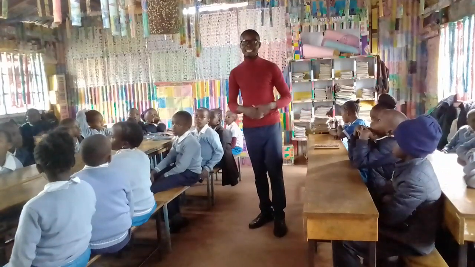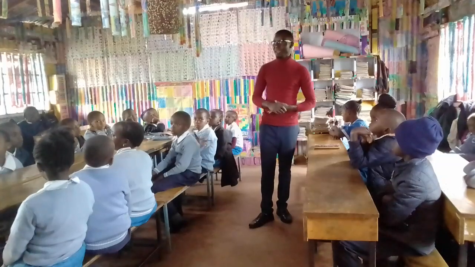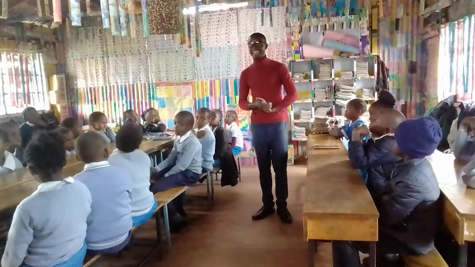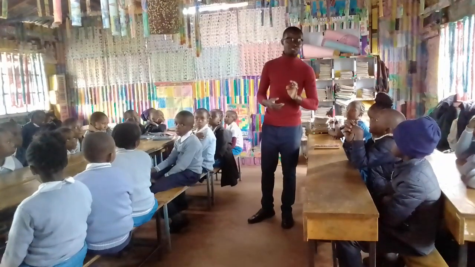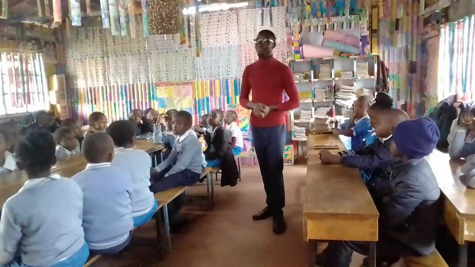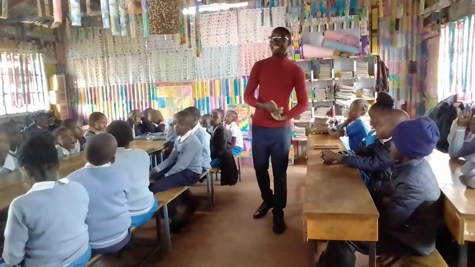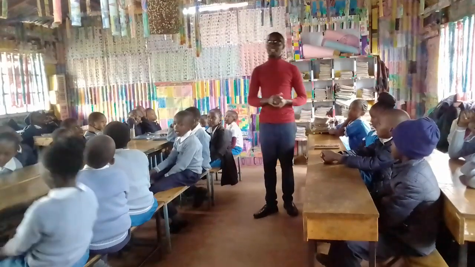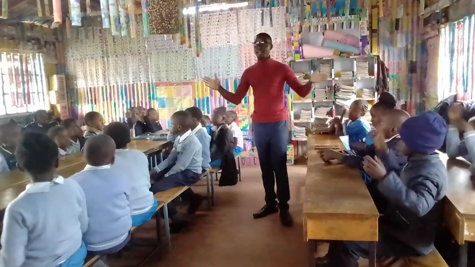So if you see these plants growing well, it is because of the manure which comes from animals. Are we together? Yes. If you are together, clap for me once.